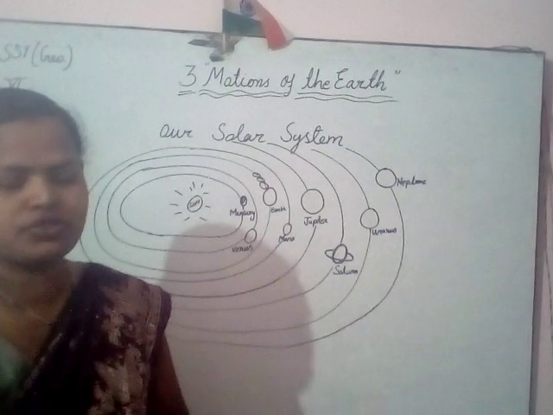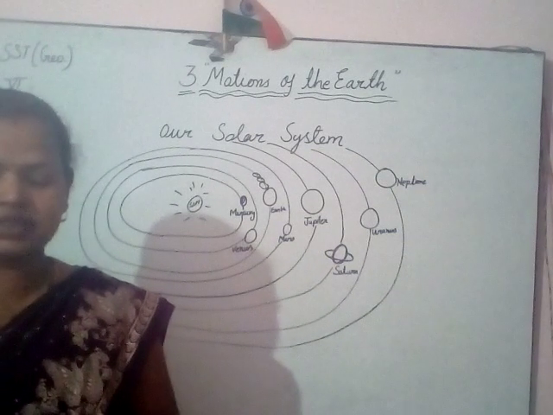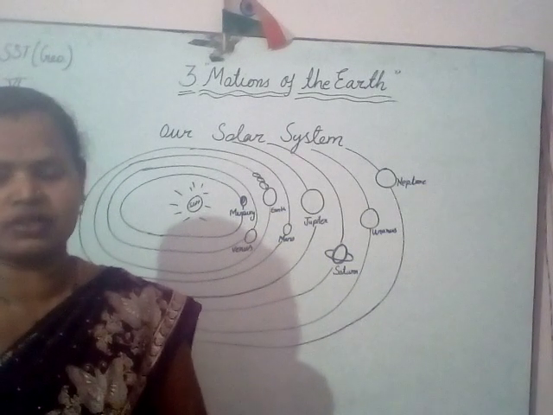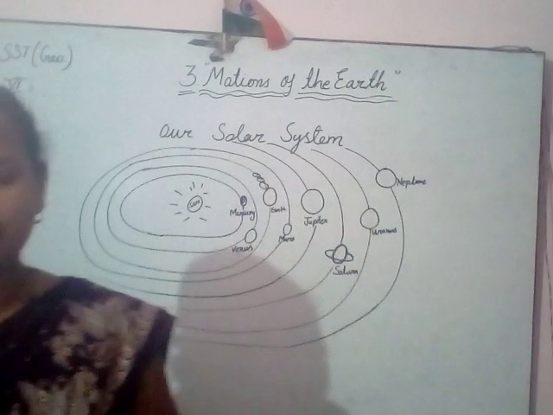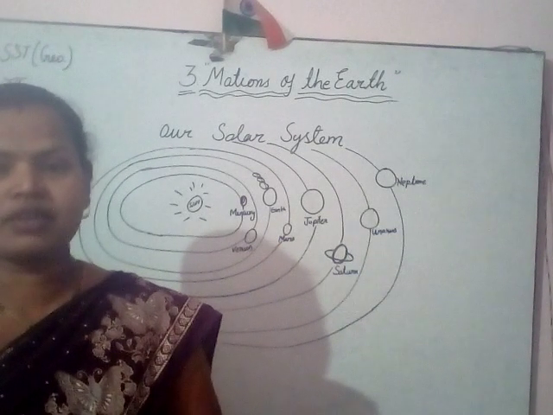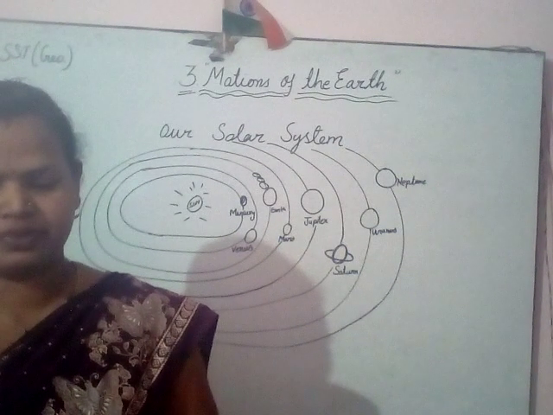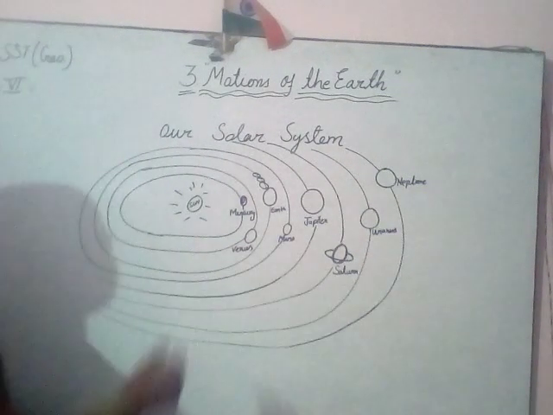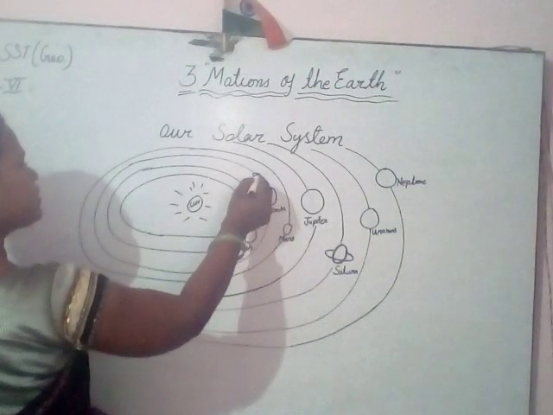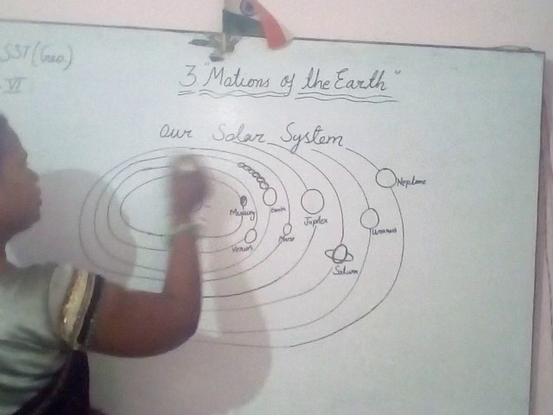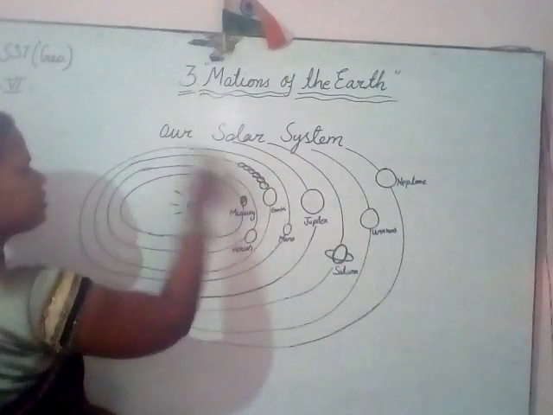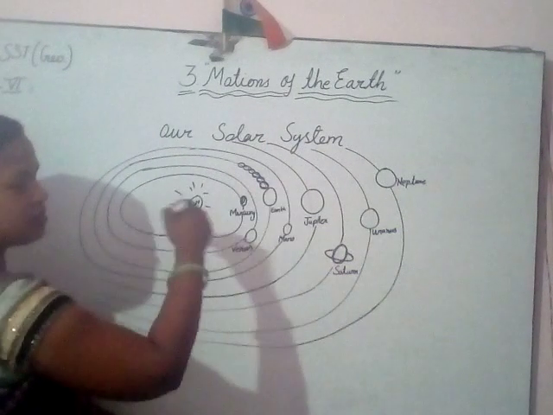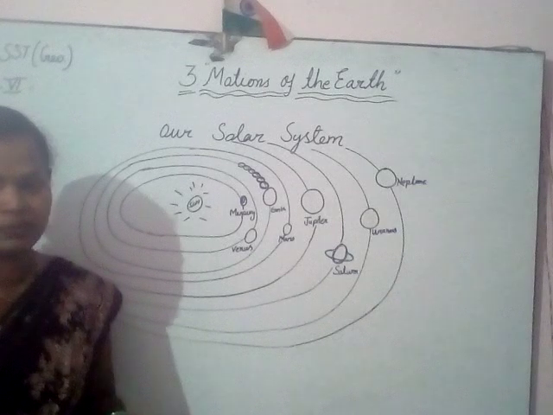The beginning is the introduction, and it's given that all the planets in our solar system, including Earth, rotate on their axis and revolve around the sun on their orbits. It means all the planets rotate on their own axis, and while rotating, they revolve around the sun. In the same way, Earth also rotates on its own axis and revolves around the sun.